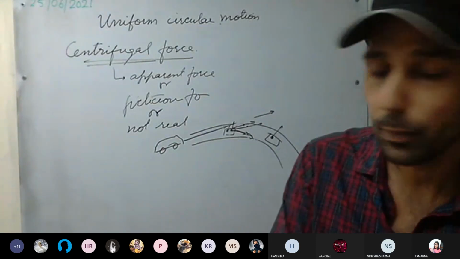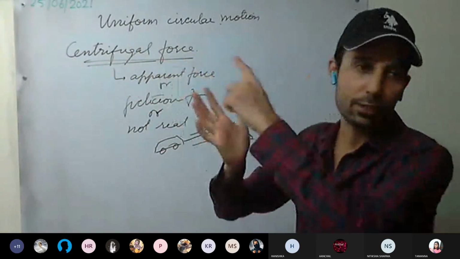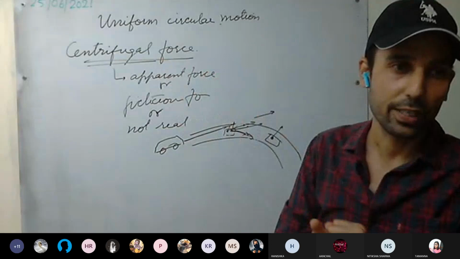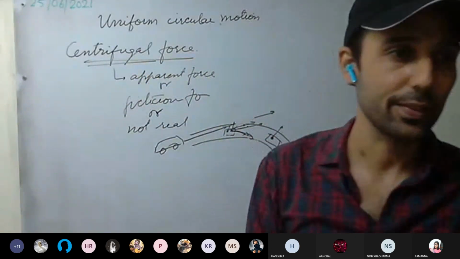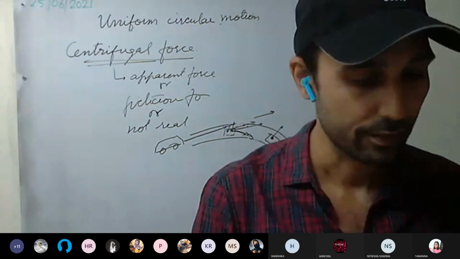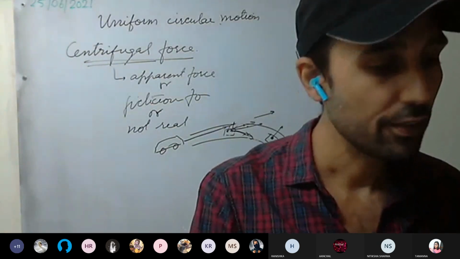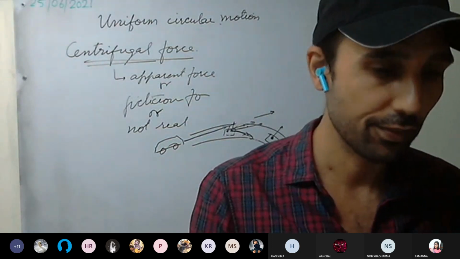This will explain centrifugal force more. It will become more clear when we take this example of the merry-go-round. We will again take different frames of reference and see why centrifugal force is important to take. Then we'll discuss its numericals, and next week we'll take the revision.